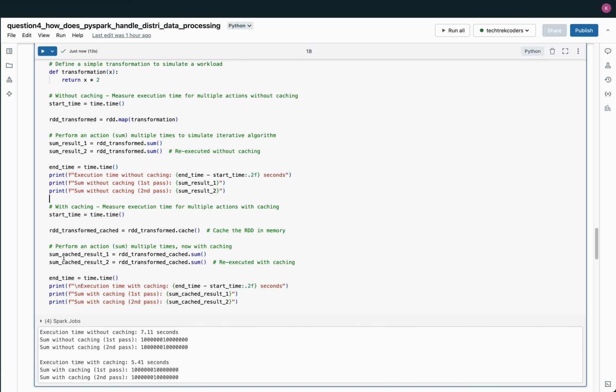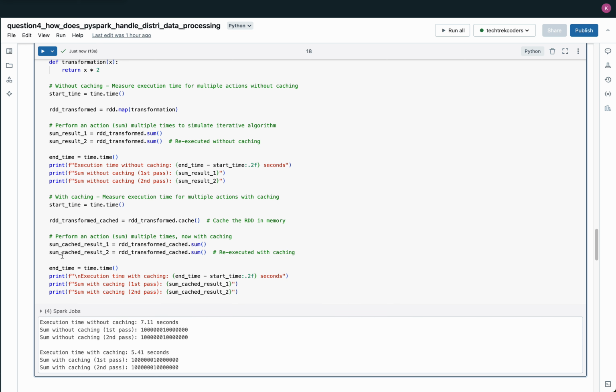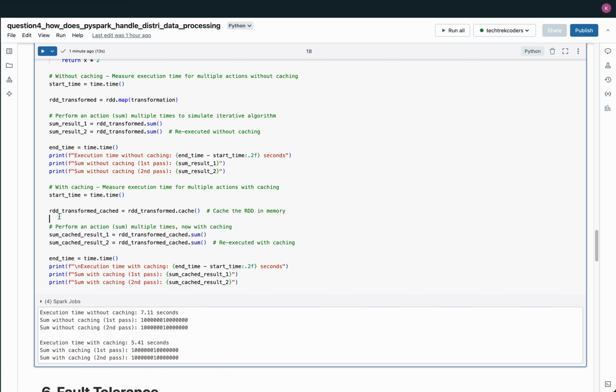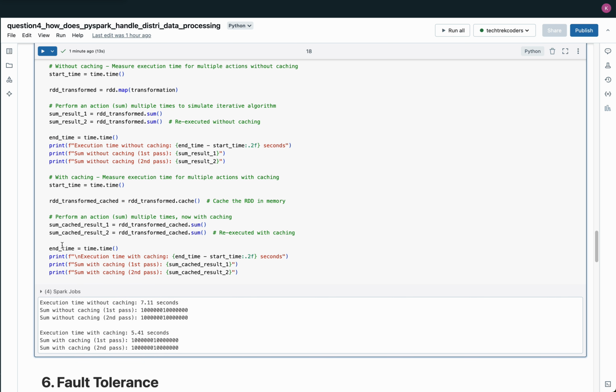In the second case, we apply caching to the RDD after the transformation using the cache method. This tells PySpark to store the transformed RDD in memory after the first computation. When we run the first sum, PySpark performs the transformation and stores the result in memory. For the second sum, instead of recomputing the transformation, PySpark retrieves the data directly from memory, significantly speeding up the process.